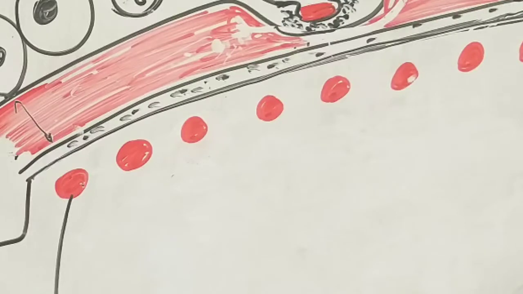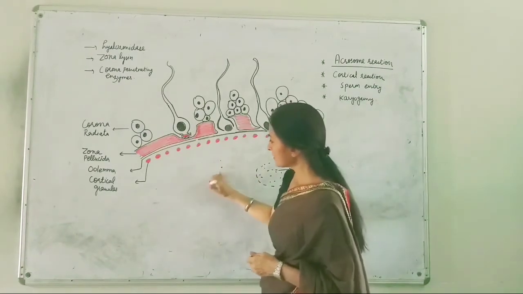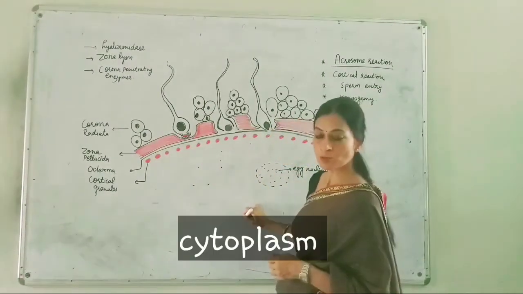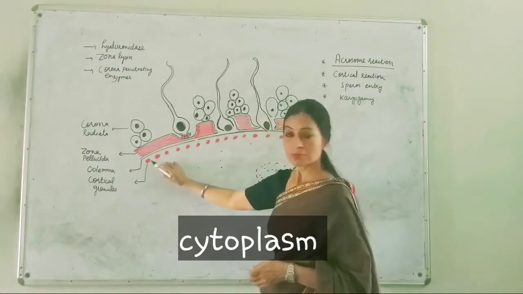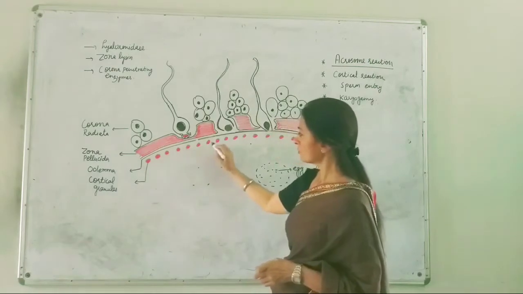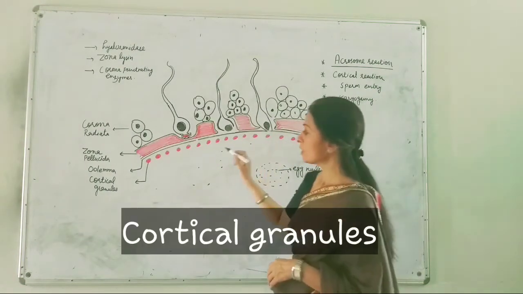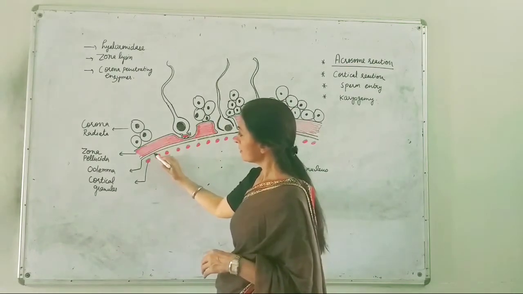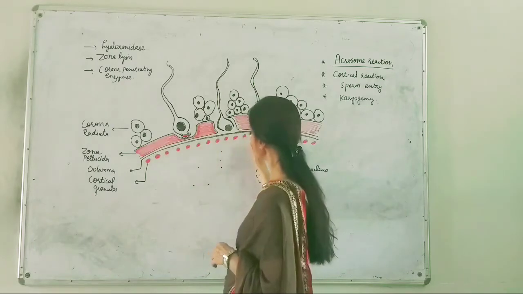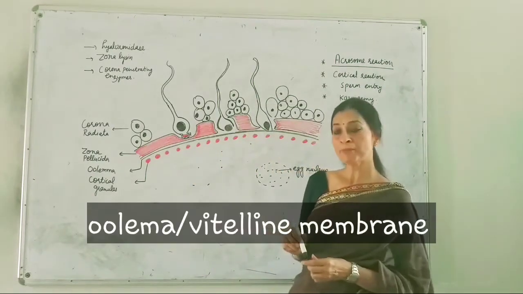This is actually the layers of the ovum. This part is the cytoplasm or the ooplasm. Then this ooplasm has a layer of granules which are known as cortical granules. This cortical granule layer is followed by this thin plasma membrane layer, and this thin plasma membrane is known as the oolemma.